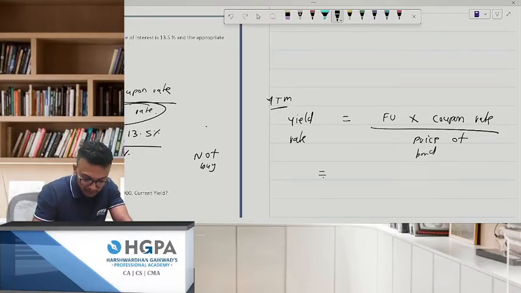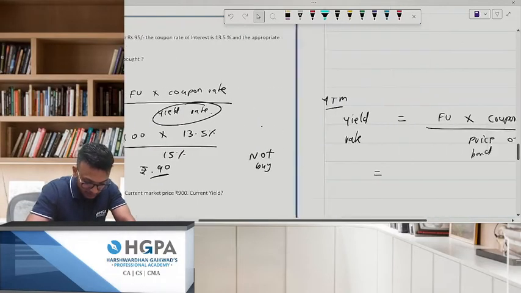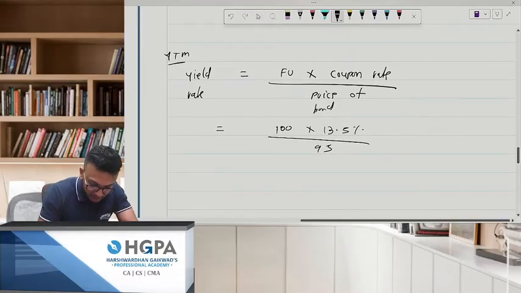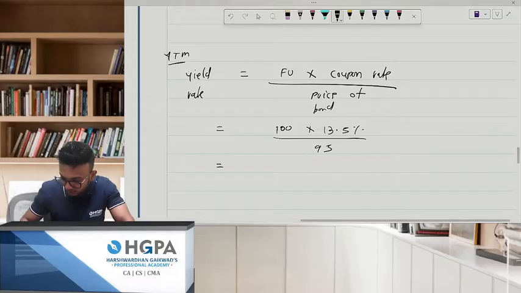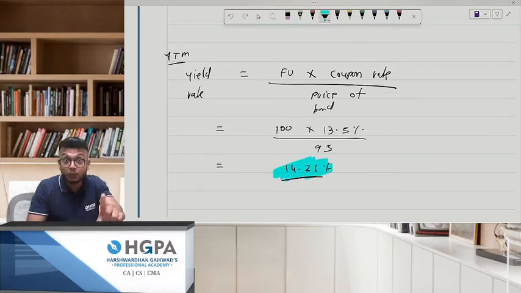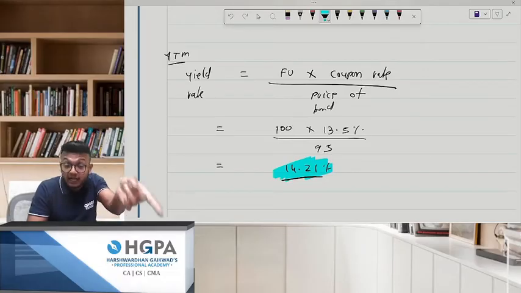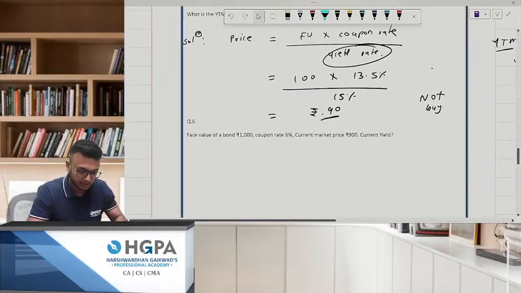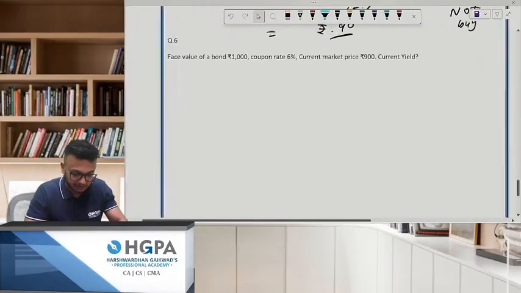Okay. Chalo. Now please tell me how much is this? 100 into 13.5% divided by price of bond, which was 95. How much is the answer? 100 into 13.5% divided by 95. Your answer has to be 14.21% approx. If they ask you YTM in case of perpetual bond, then you will have to do by this method. Okay. Chalo. Next, these are your model questions.